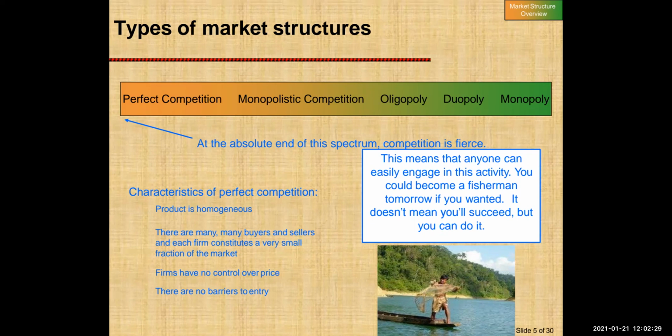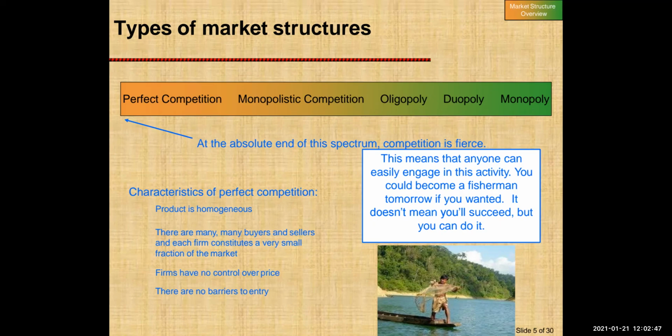At the same time, if he feels that he is no longer earning the profit which he should be, he can exit the market. So, as such, there are no barriers for entry and exit in this kind of market.